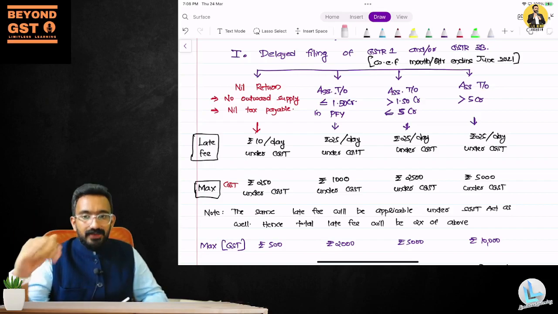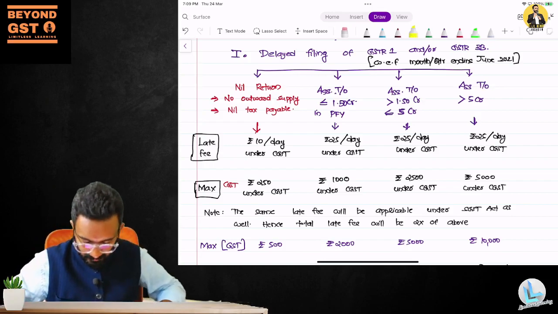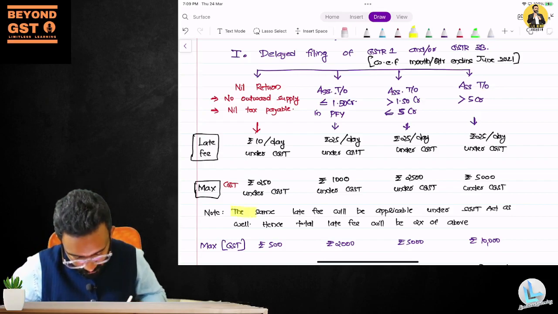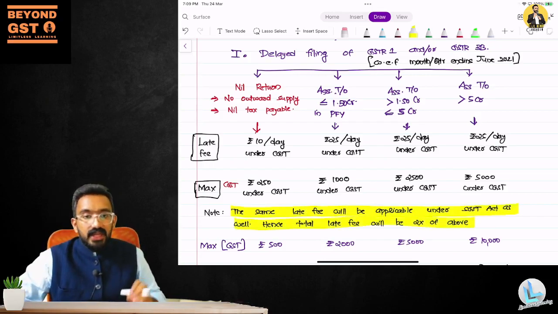So if you are filing a nil return, then your late fee would be 10 rupees per day under CGST. Very important point you need to understand here. We are discussing CGST. I've written something here. What is it? The same late fee will be applicable under the SGST Act as well.